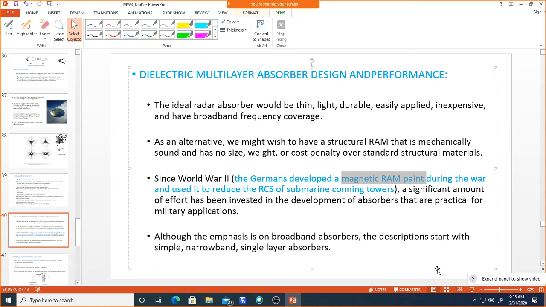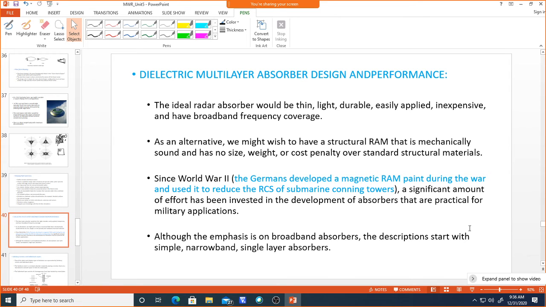They used it for submarine conning towers to reduce the RCS. They used this paint, and they were reducing the RCS at that time. A significant effort has been invested in the development of absorbers that are practical for military applications, because from the Second World War itself, radar technology has been developing very much. Because of that, RCS reduction techniques are also becoming more significant. And nowadays there are many methods, as I said, like the absorbing technique and the energy cancellation technique.